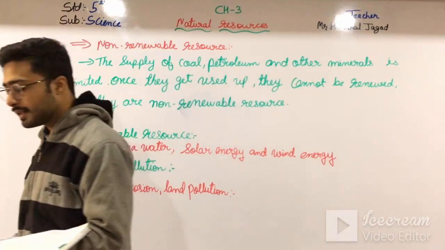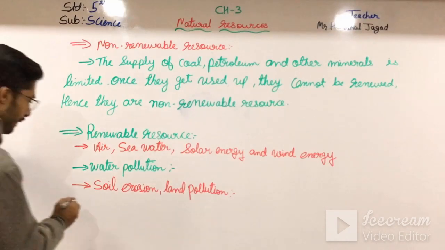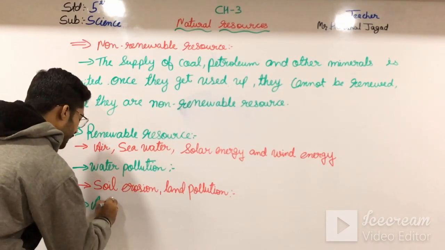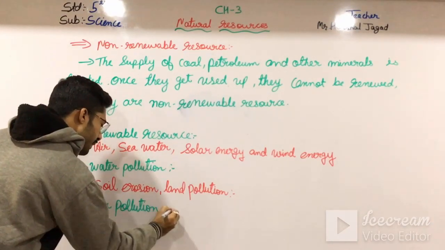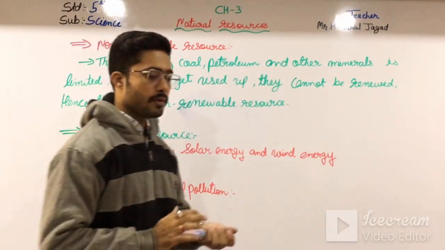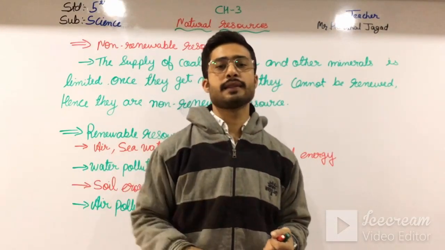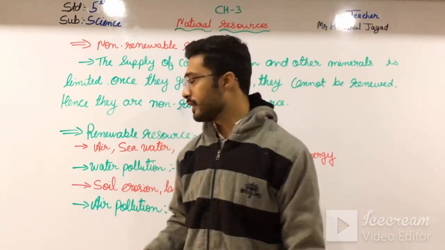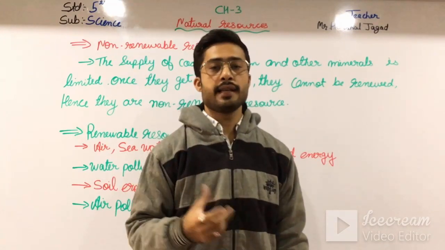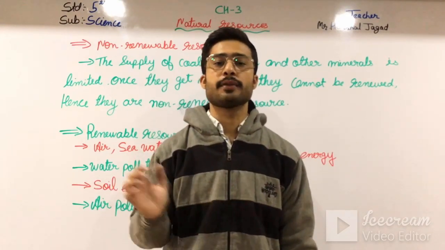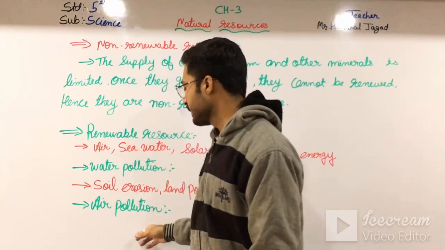Okay, and then coming to air pollution. So what is air pollution, students? We have heard that due to the increasing vehicles, factories and all this, air pollution is increasing. Why is it increasing? Because from the factories and the vehicles, harmful gases are coming out into the atmosphere. Okay students, and this happens in the pollution of the air.